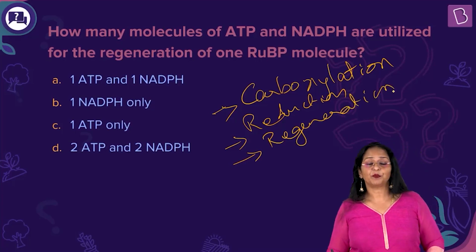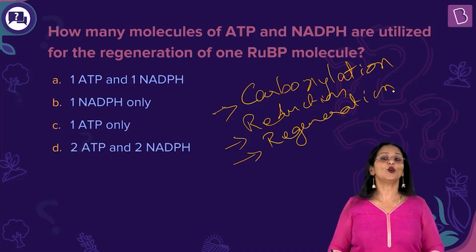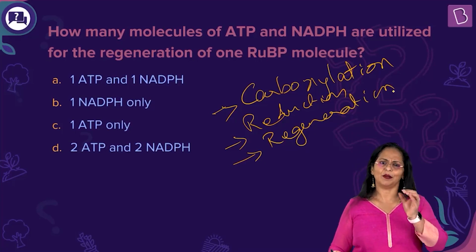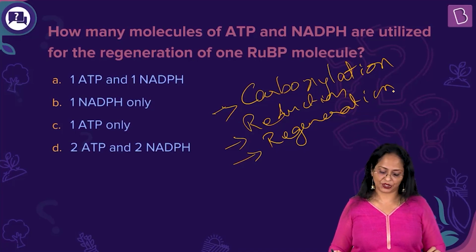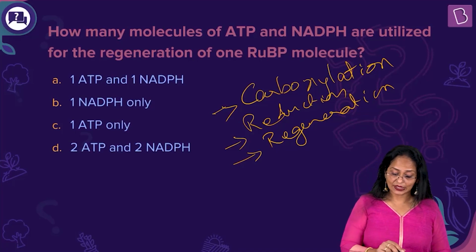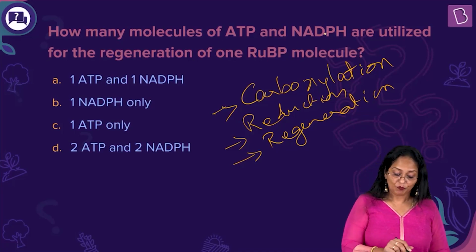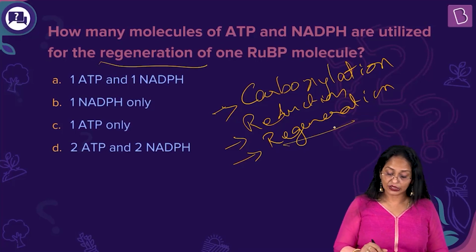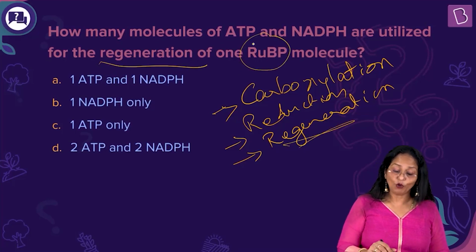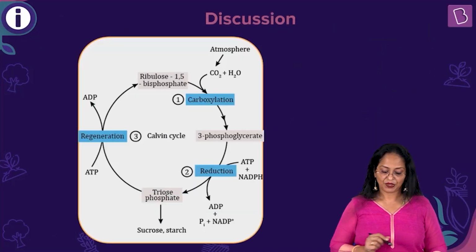So, the first step you're looking at is carboxylation. Now, what is carboxylation? Addition of a carbon group, a carbon atom. That is called carboxylation. Okay. So, now I'm going to show it to you, and here the question says, how many molecules of ATP and NADPH are utilized for the regeneration, that means for this step, for the regeneration of RuBP. I'll also tell you why this is so important to regenerate RuBP.